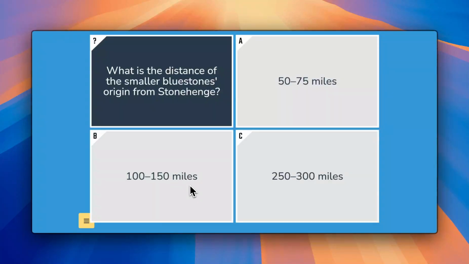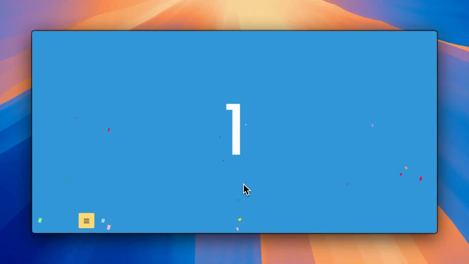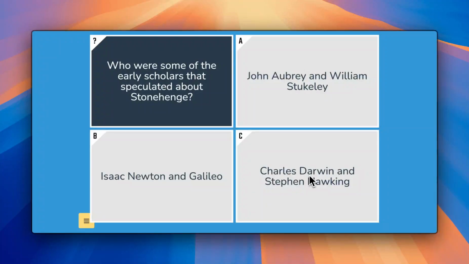The idea of enhancing, if you missed that earlier newsletter, is that rather than taking an incorrect answer from another question, it gives 3 plausible answers. So if the correct answer, I'm not entirely sure, but if it was 250 to 300 miles, it'd be too obvious if the others said Wiltshire or a prehistoric monument or whatever, because you'd know it's the one with miles. That's incorrect. There we go. Who were some of the early scholars that speculated about Stonehenge?